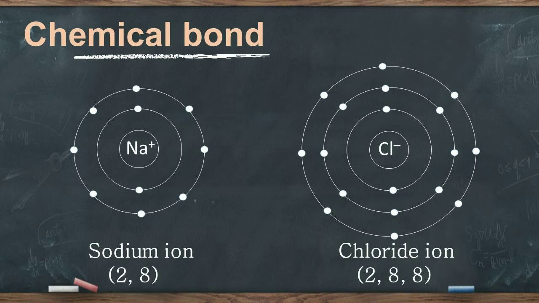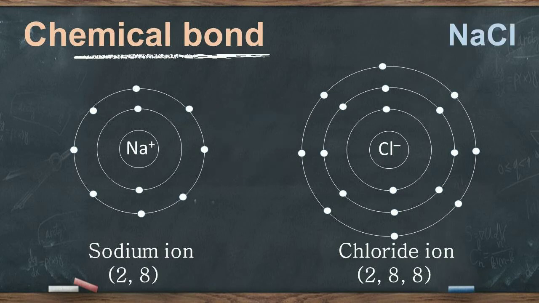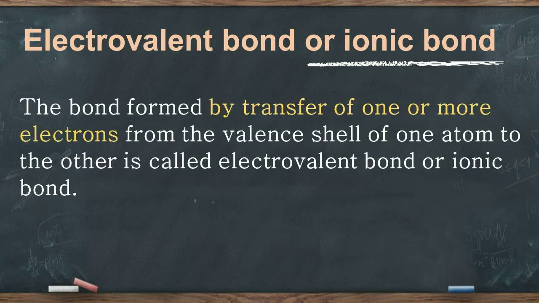We know that unlike charges attract each other. So the positively charged sodium ion will attract the negatively charged chloride ion with a force called the electrostatic force of attraction, which results in the formation of a new compound, sodium chloride, that is NaCl. This kind of bond formed between the cation and the anion is called an electrovalent or ionic bond. Hence, the electrovalent or ionic bond is defined as the bond formed by the transfer of one or more electrons from the valence shell of one atom to the other.